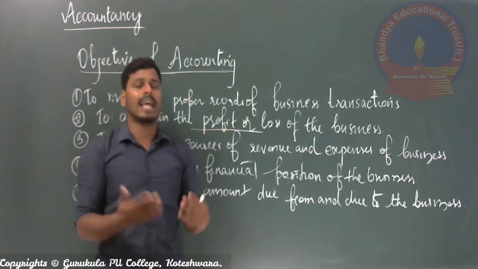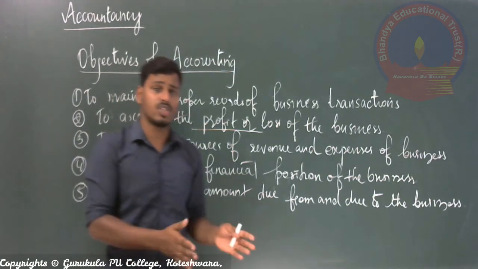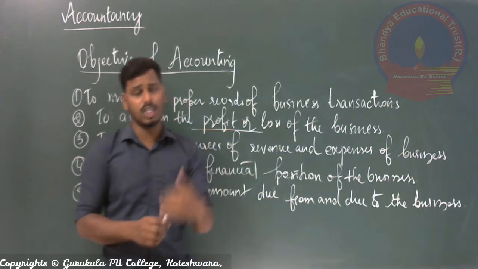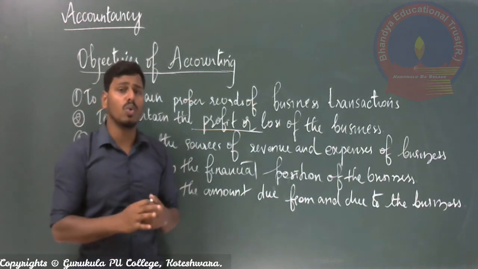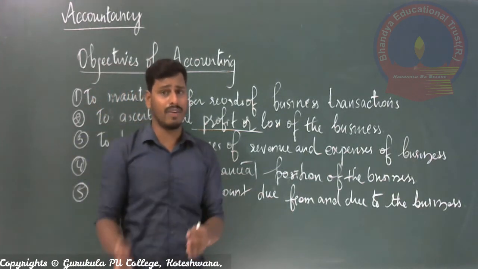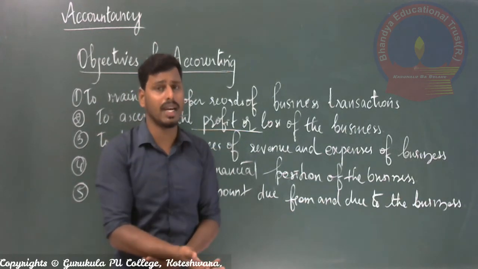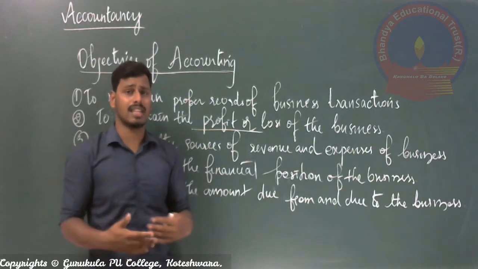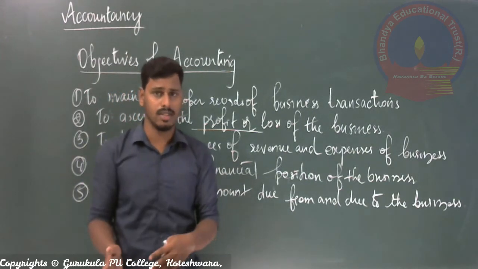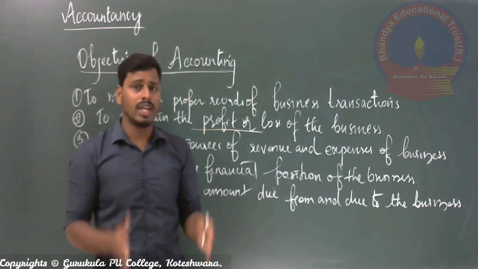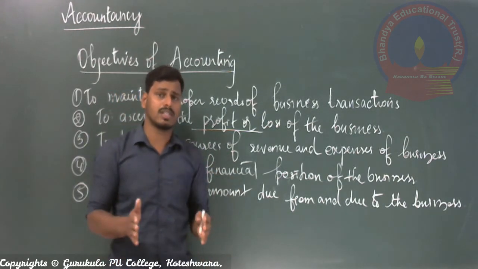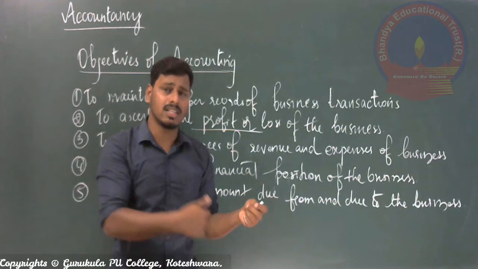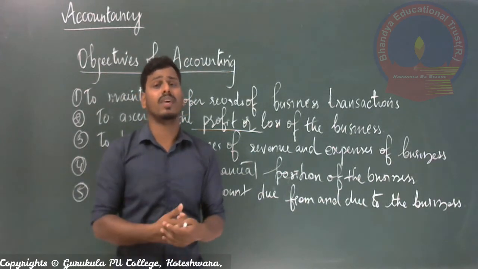As we know, calculation of profit is nothing but the difference, or the comparison, of incomes and expenses, revenues and expenses, right? So in order to know the list of expenses and revenues, proper books of account need to be maintained, right? If you open the proper books of account and record all the transactions of incomes as well as expenses during the year, then only can they be analyzed, summarized and calculated for the profit as well as losses.